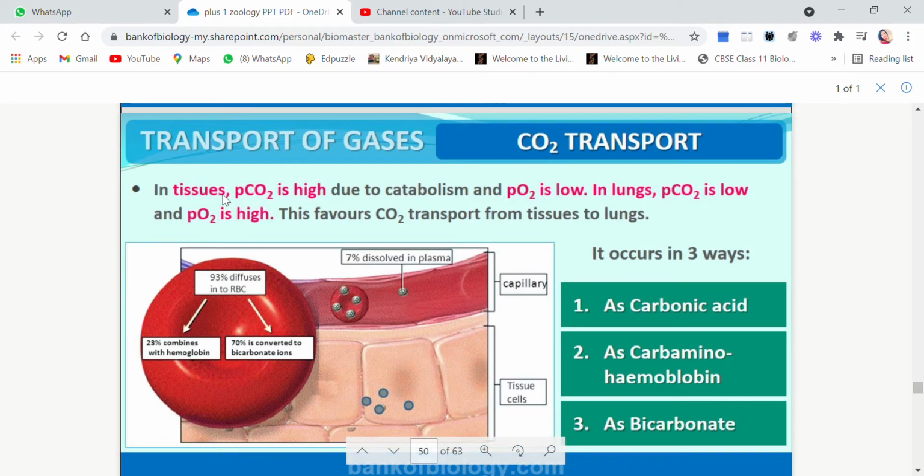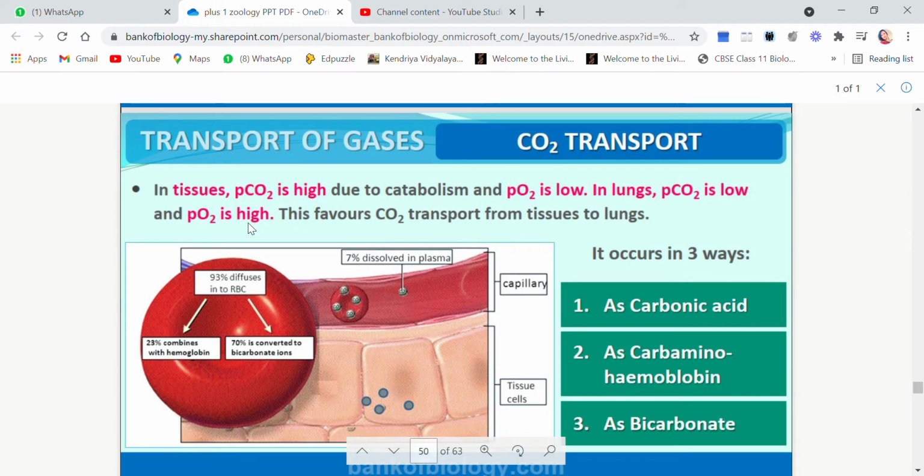So in tissues, due to catabolism, carbon dioxide concentration is high, so partial pressure is high, and oxygen's partial pressure is low. But in lungs, because alveoli are present, PCO2 is low and PO2 is high.